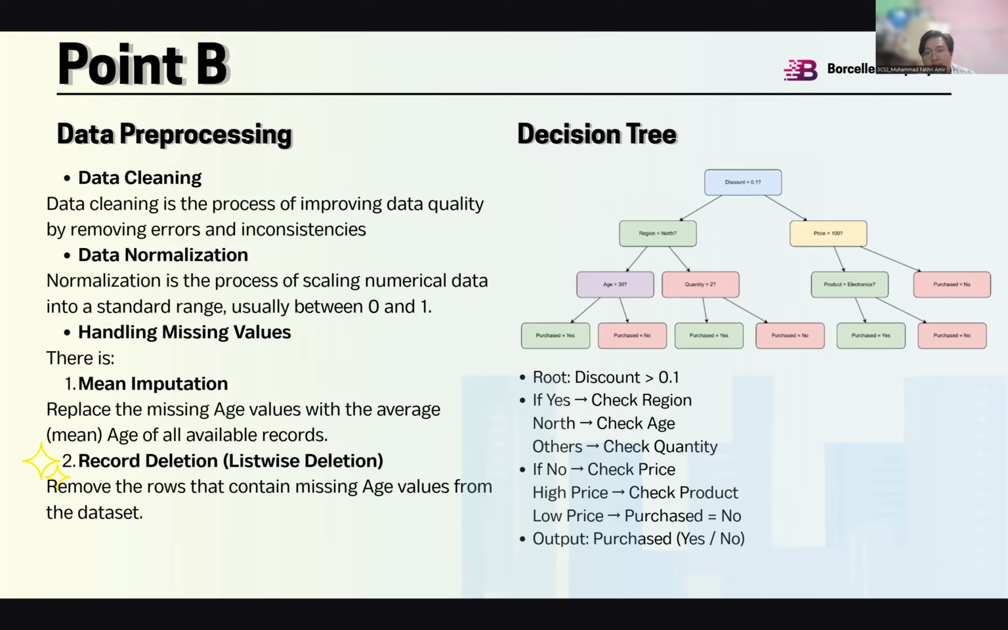Then we have the decision tree. The process starts from the root node, which checks whether the discount is greater than 10%. If yes, it evaluates the region, age, or quantity. If no, it checks price and product. Finally, the model predicts whether the customer will purchase or not. This step-by-step structure makes decision trees easy to understand and useful for identifying patterns.